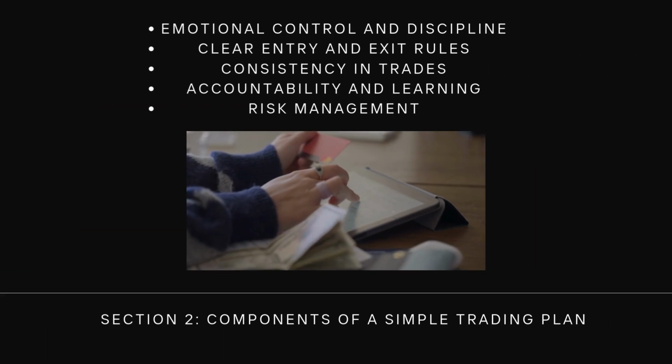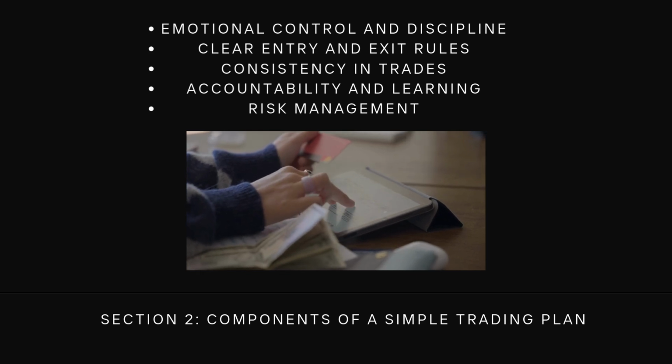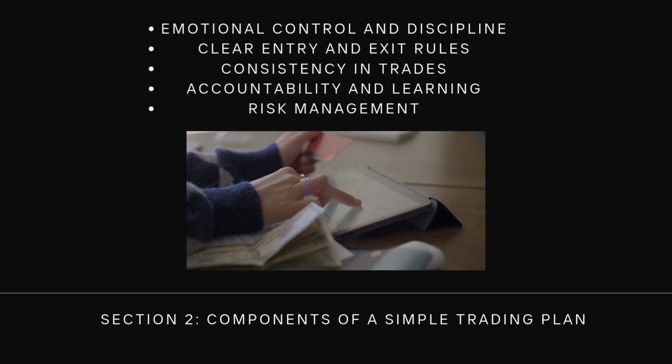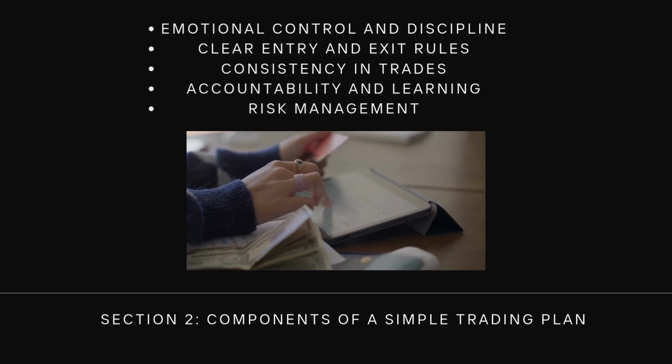Section 2. Components of a simple trading plan. Define your trading goals. Set realistic and measurable goals. Example: earn 5% monthly growth or risk no more than 2% per trade.